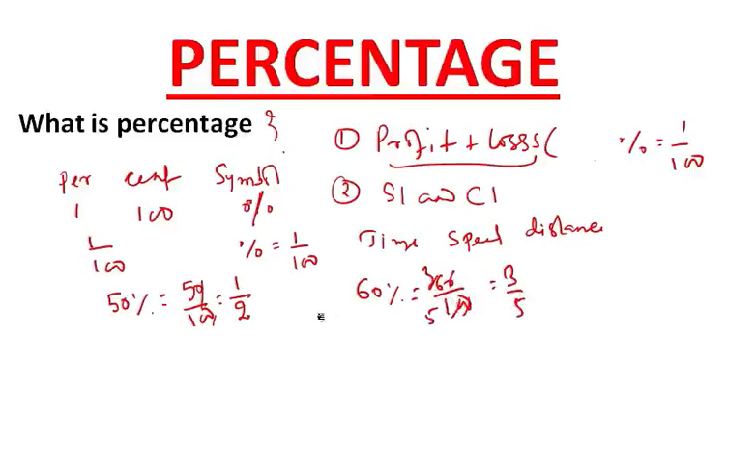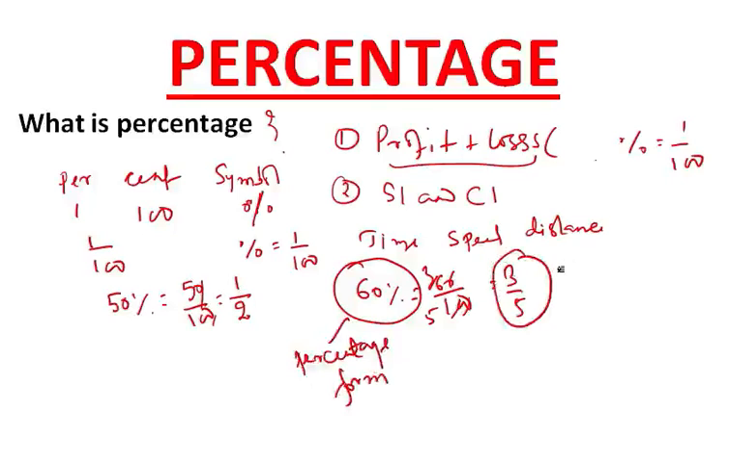Now look guys, this is in the percentage form, and this value is in the fraction form. 3 by 5 is in the fraction form and 60% is in the percentage form. Again, this 50% is in percentage form and this 1 by 2 is in the fraction form.